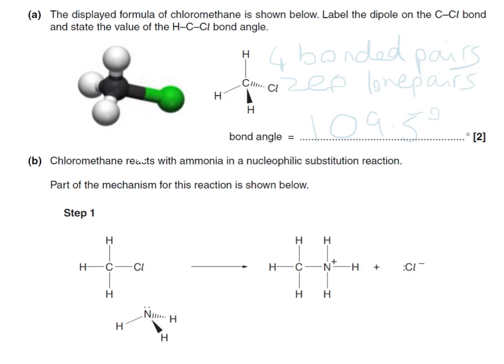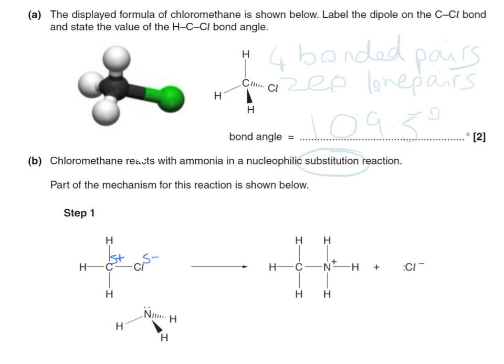In part B, we are asked to deal with the mechanism for the reaction, which is nucleophilic substitution. Now, substitution means one particular atom or group of atoms will leave the original molecule and another one will replace it, very similar to how it happens in a football match. Now, in this particular case, let's start off by putting in the dipoles first. Carbon here will be delta positive, chlorine will be delta negative.